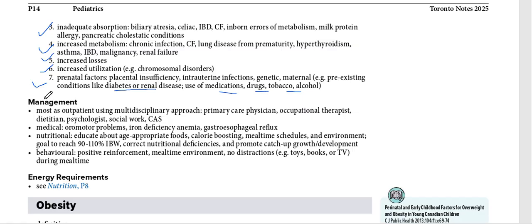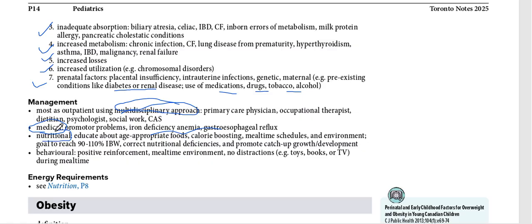Okay, then management, mostly as outpatient using a multidisciplinary approach. We need to remember one word: multidisciplinary approach. The primary care physician will be involved, along with an occupational therapist, dietitian, psychologist, and social worker. Then the medical management basically includes treatment of iron deficiency anemias, maybe reflux problems, and the cleft palate, those things that need to be treated.